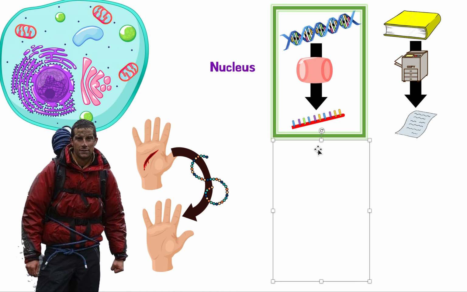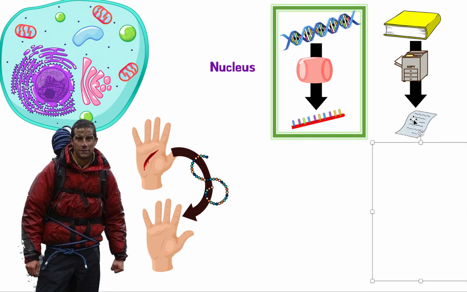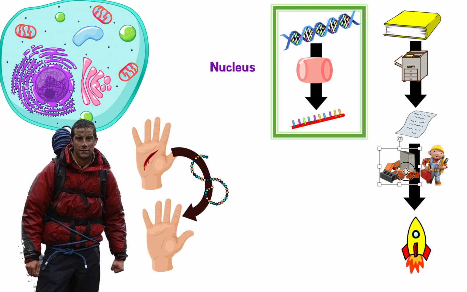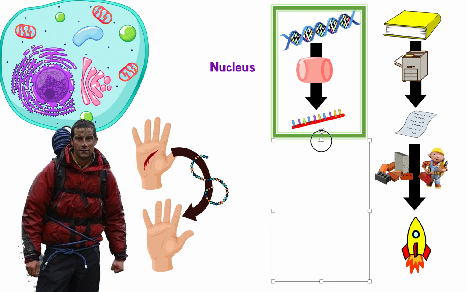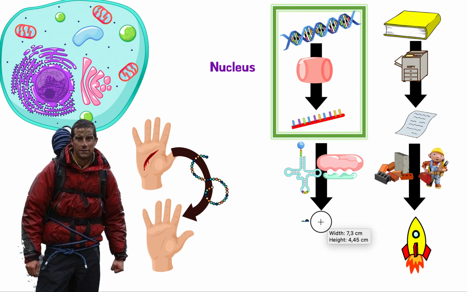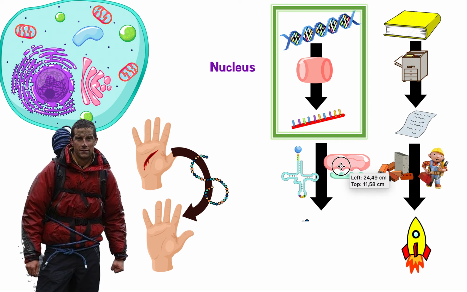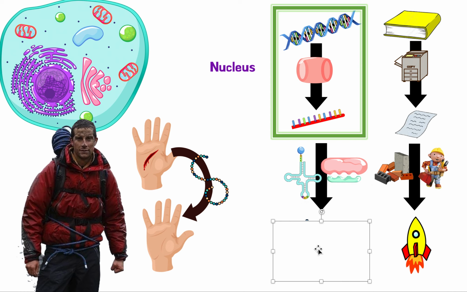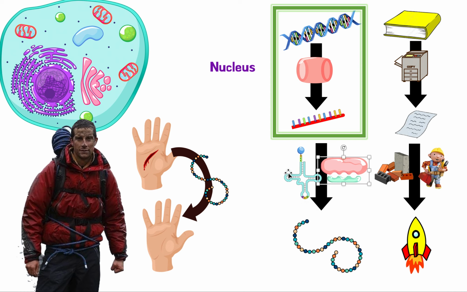So now what's going to happen is, remember in the Bob the Builder story, this paper now combined with some materials and tools, which is him, to make this final protein. So the same way in our bodies, we're going to combine this instruction piece of paper here that codes for this protein specifically with both tools, which is this one, and materials, which is this one, to make the final protein. And don't worry about what these are now. That's the whole purpose of the video. We're going to go into some detail.